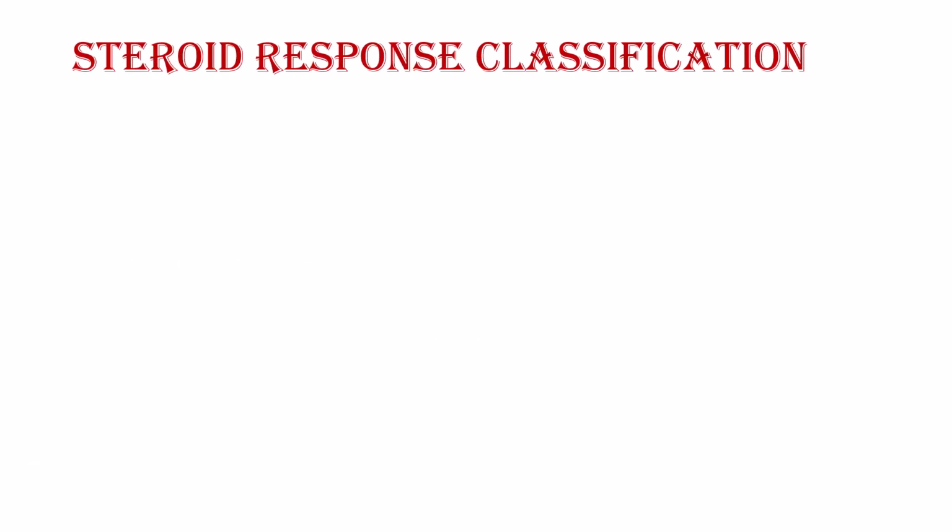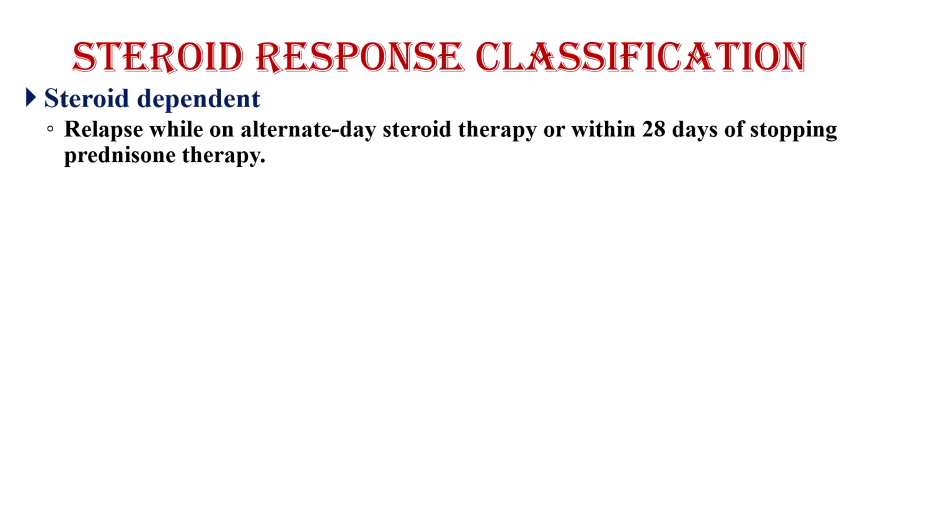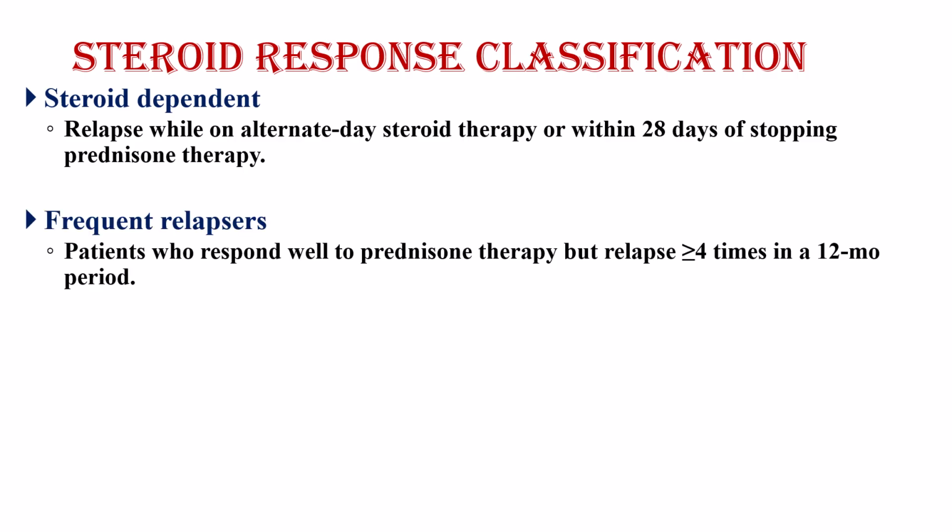The other point is steroid response classification after starting steroid. Some patients are steroid dependent. We call them steroid dependent when relapse occurs while on alternate day steroid therapy or within 28 days of stopping prednisolone therapy. The other group is frequent relapsers: patients who respond well to prednisolone therapy but relapse more than 4 times in a 12 month period. We call them frequent relapsers.